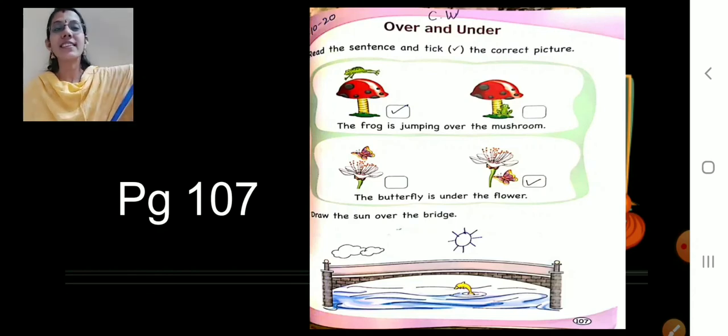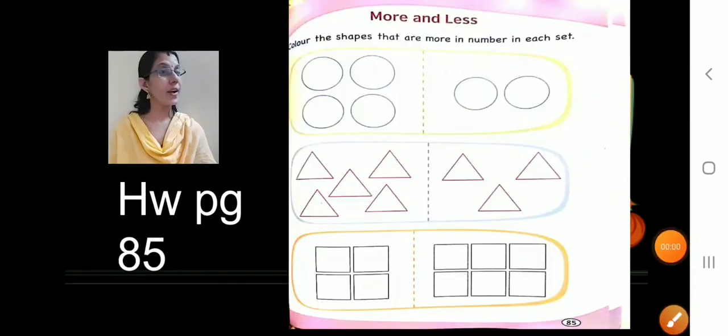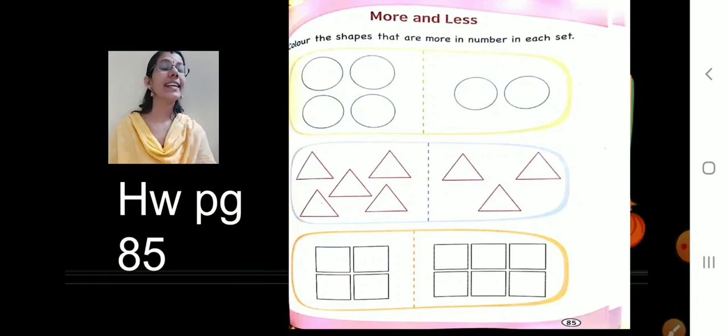Okay. See, now I'm going to give you a homework page which you all like, which is just simply coloring. You want to see? I'll show you now. Oh, beautiful. Now see here, children. This page number 85, you're going to do as homework. 2 pages.